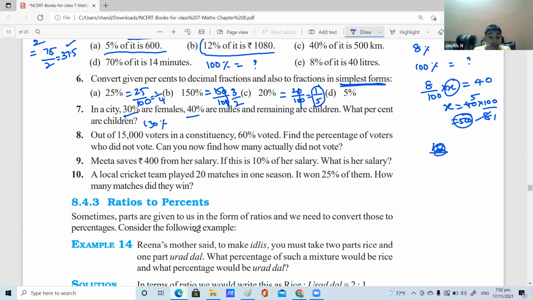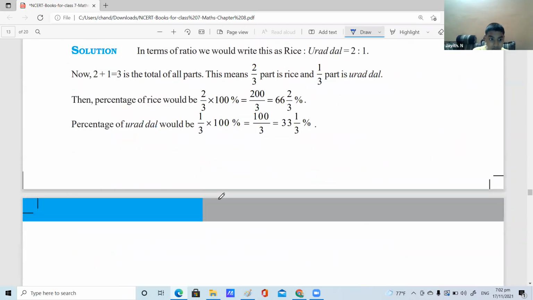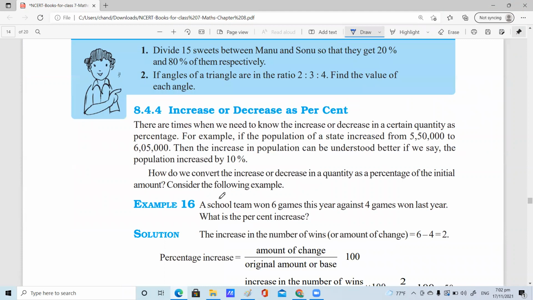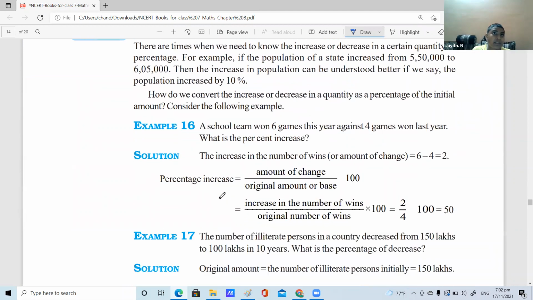Yes, ma'am. A local cricket team played 20 matches in one season. It won 25% of the matches. How many matches did they win? They won 5 matches, ma'am. 20 matches divided into 4 equal parts, so each equal part is 5. And that's 25%, 5 matches. Right. Next, 75% they lost.